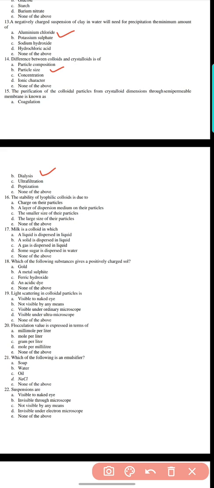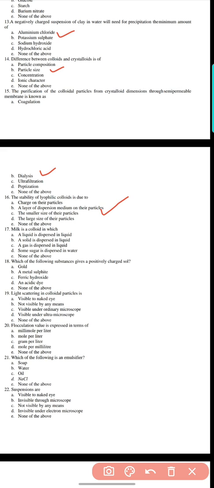Question 16. The stability of lyophilic colloids is due to: the charge on their particles, a layer of dispersion medium on their particles, the larger size of the particles, or none of the above. Here the answer is option B, a layer of dispersion medium on their particles.